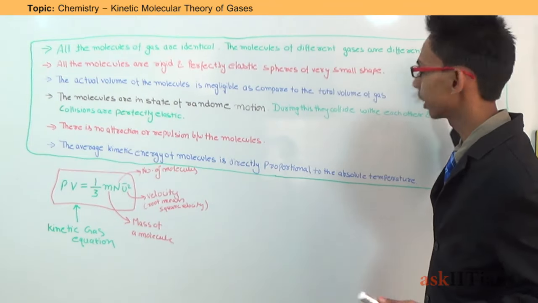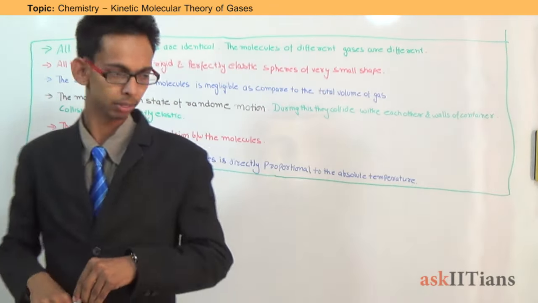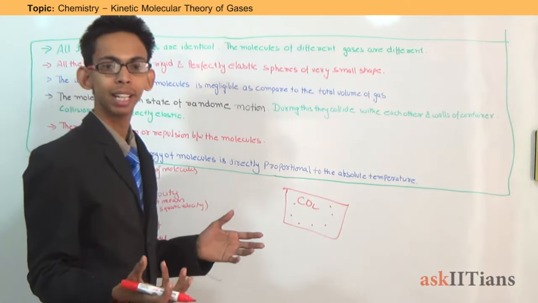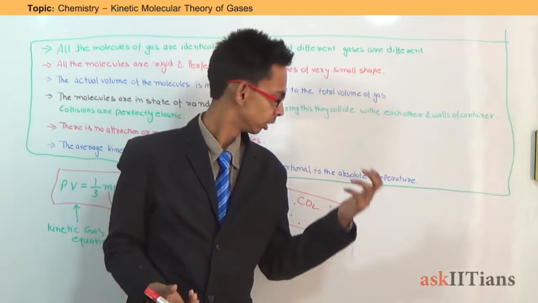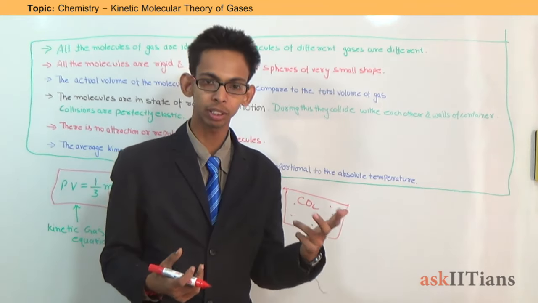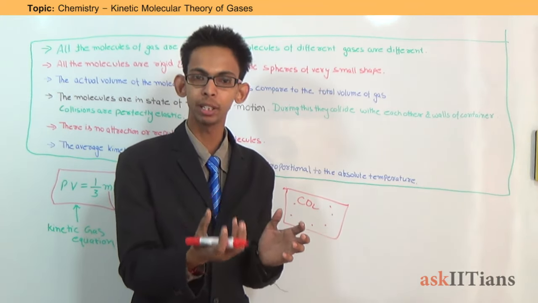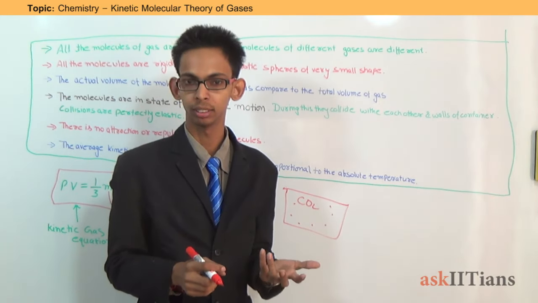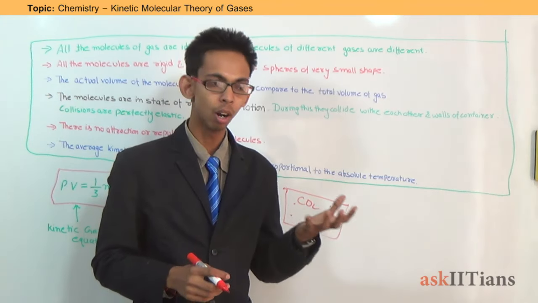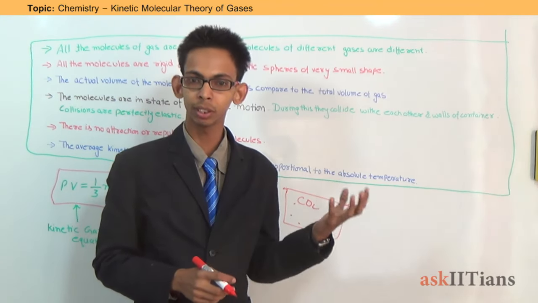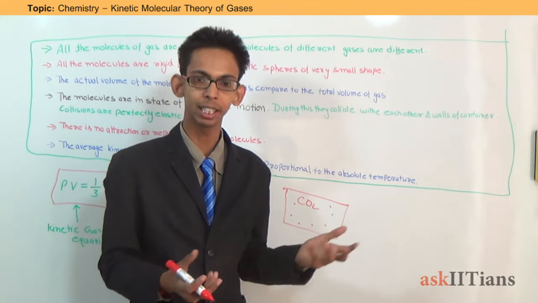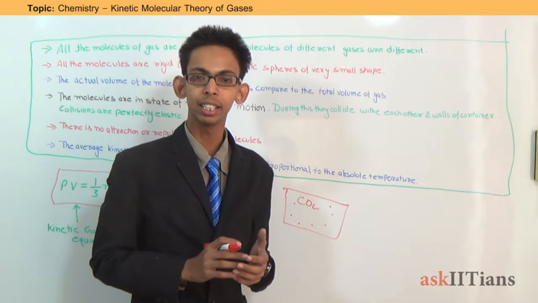The molecules of different gases are different. This is nothing but if we are talking about a sample of gas, it means a container which contains CO2. Obviously, we know that gases are made up of very small molecules. So, according to this first postulate, the molecules of a particular sample of a gas are identical. Identical means they have same structure, same mass. Means if we are talking about a sample of oxygen, all the molecules of oxygen gas will be identical. They have same shape and same molecular mass and other dimensions. They all will be identical.